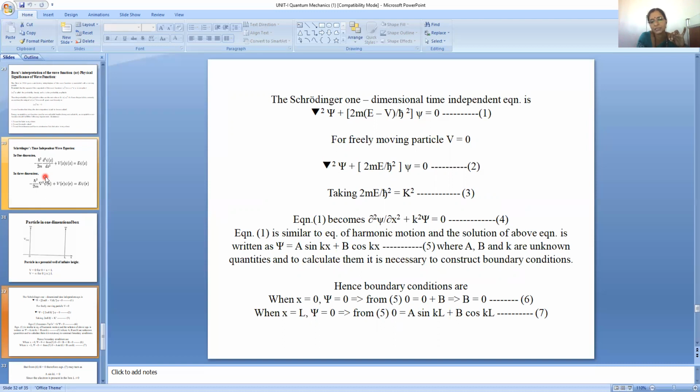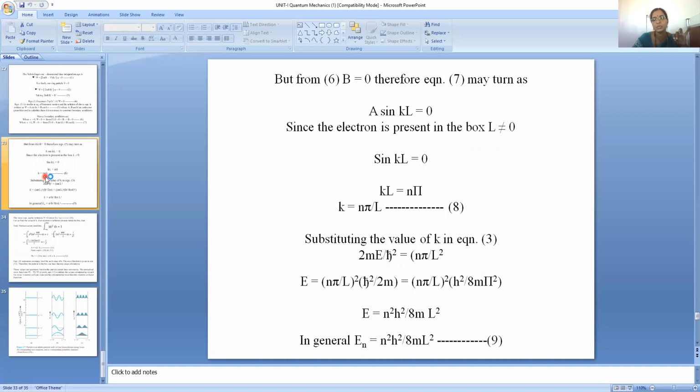Now I apply the second boundary condition at x equal to L, psi is equal to 0: a sin kL plus b cos kL. Already b is 0, and a sin kL cannot be equated to 0 trivially, so surely sin kL will be 0. Now kL equals some n pi, because sin n pi is equal to 0.